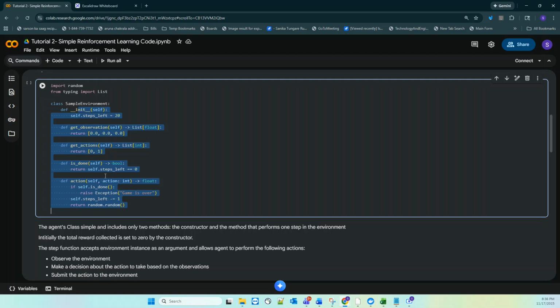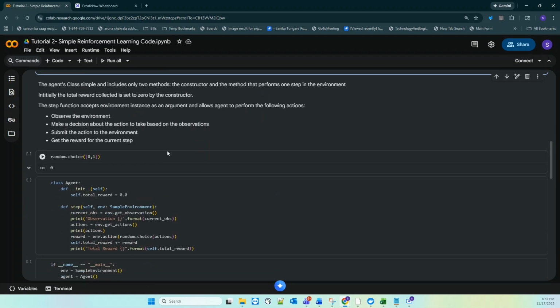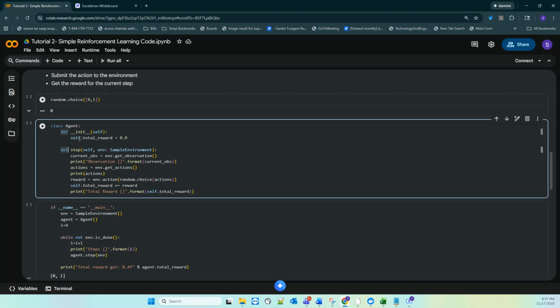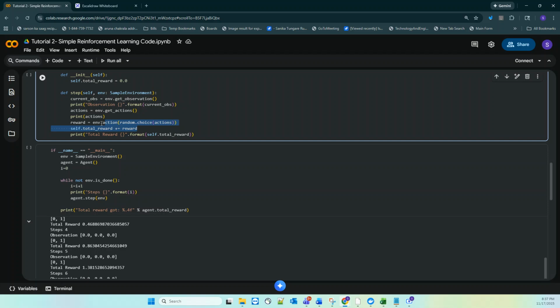Do not take this as productionized reinforcement learning. It's dummy reinforcement learning code just to show you how it works. Now we are defining a class of agent, where the agent has the total rewards as 0 and defines the steps. It checks the observation, and according to the observation it takes the action, and according to the action it takes the random rewards, and that's how it behaves.